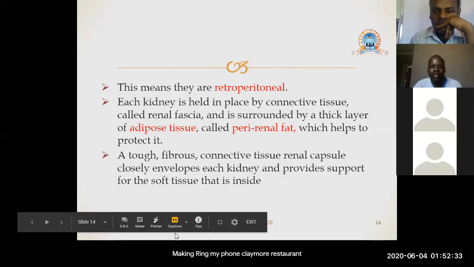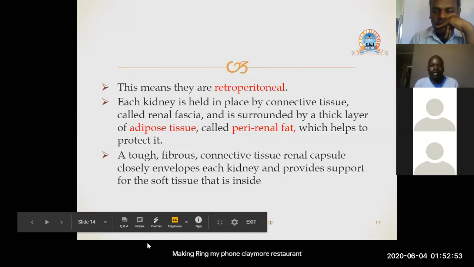So the description of the location of the kidneys simply means that they are retroperitoneal, located in the abdomen.